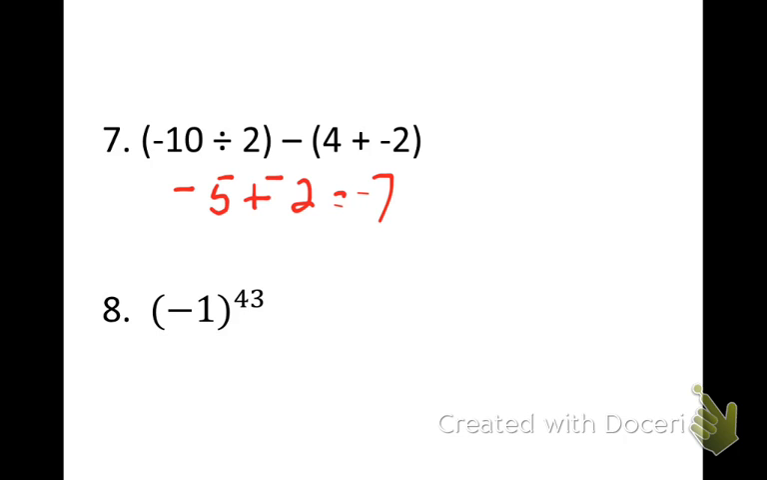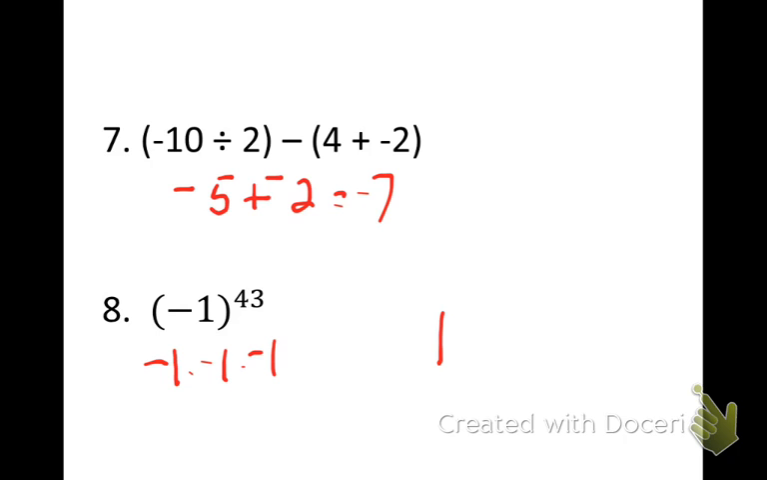Here, think about what's negative 1 to the 43rd power. Well, remember what that means. It means you're going to multiply negative 1 times itself 43 times. But do we need to write that out? Probably not. There is a shortcut way. We know 1 times 1 times 1 is always going to be 1. Is it going to be positive or negative?